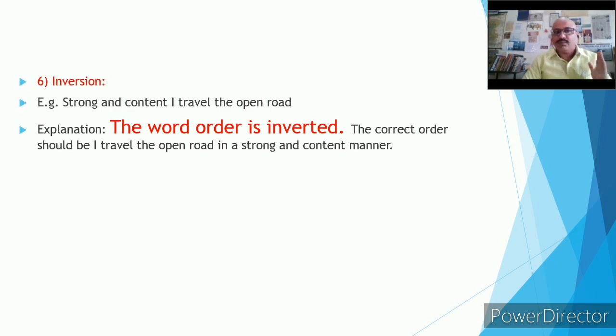Here the word order is inverted. So what would have been the correct order? The correct order should have been: I travel the open road in a strong and content manner. But poets are poets. So they are presenting things in an inverted manner in order to create certain effects. So that was inversion.